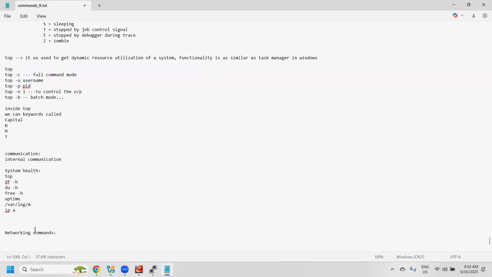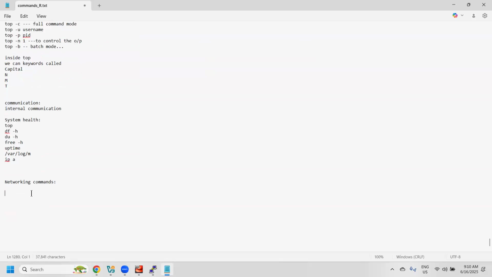In Unix, the networking commands include ping, a very basic command, then telnet, traceroute, tcpdump, the ip a command, and nslookup.